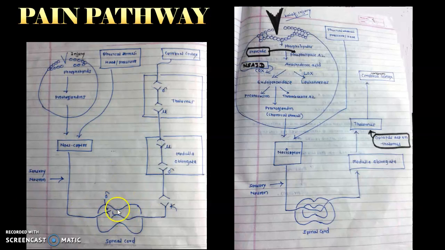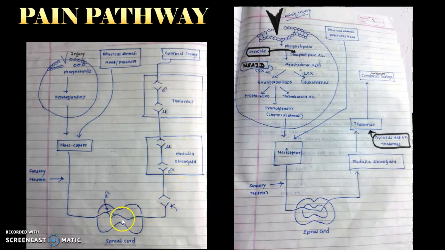Now you can say that in this diagram I have shown only delta receptors in the spinal cord, but it doesn't mean that only delta receptors are there. Apart from delta, mu and kappa may be there, but delta is more abundant in the spinal cord, specifically the dorsal horn. In the medulla oblongata I have shown mu and delta and not kappa. It means kappa is also there, but mu and delta are abundant. In the thalamus, in the same way, mu and delta are there.